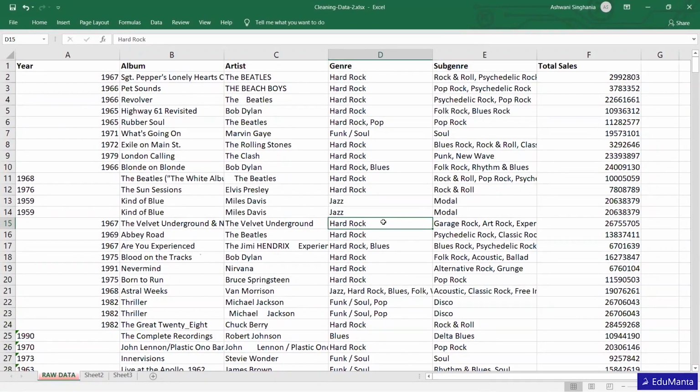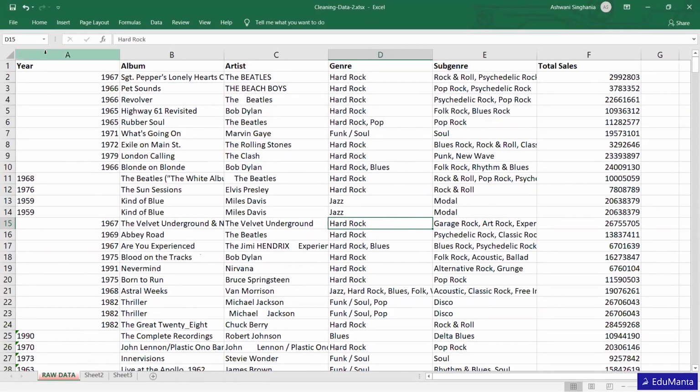Or maybe if it is a number, then you can put 0. In the same way, you select those blank cells and then you can fill the same kind of text or number into all cells simultaneously.